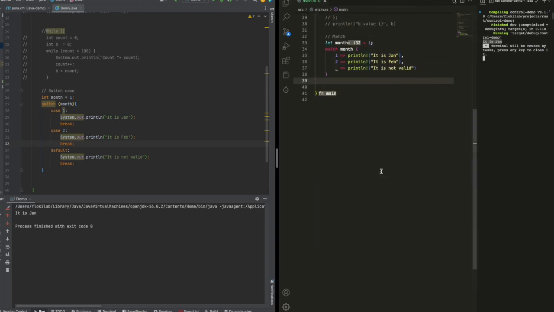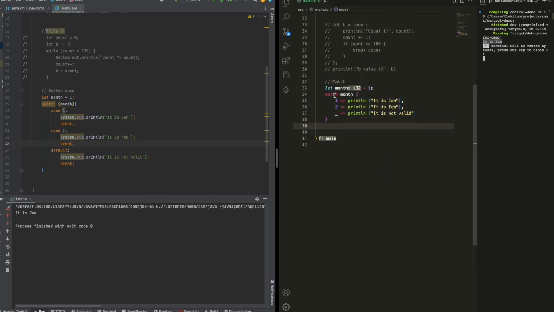So what is special about match? Actually, you can match with struct. So for match, you can match with struct data type, like the object in Java. You can match with enum. Yeah, enum, because it's very similar to Java enum. So in Java we also can do the switch with enum, or we can do all kinds of things.